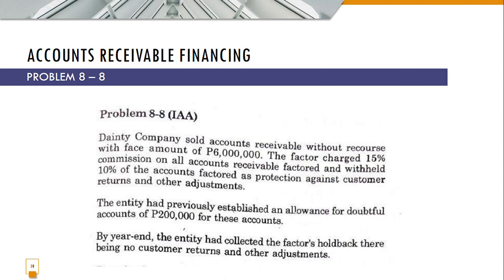Let's do a problem. So problem 8-8. The entity company sold accounts receivable without recourse with face amount of 6 million pesos. The factor charged 15% commission on all accounts receivable factored and withheld 10% of the accounts factored as protection against customer returns and other adjustments. The entity had previously established an allowance for doubtful accounts of 200,000 for these accounts. At the end of the year, the entity had collected the factor's holdback, there being no customer returns and other adjustments.